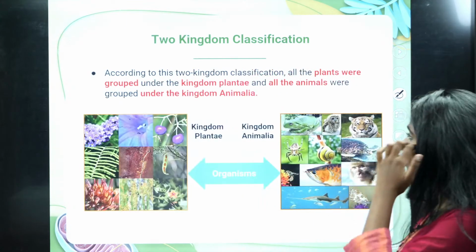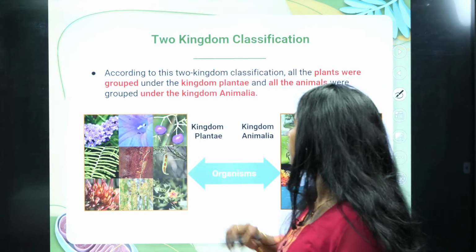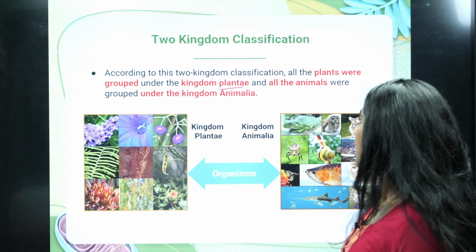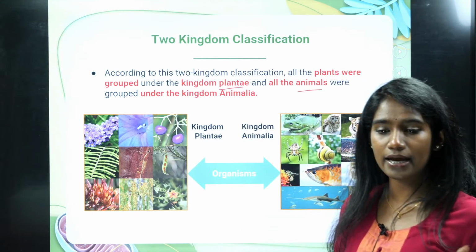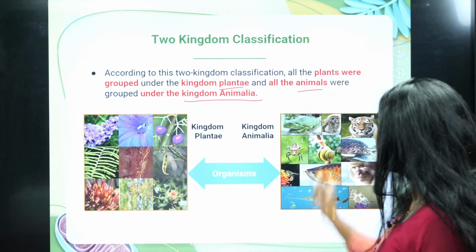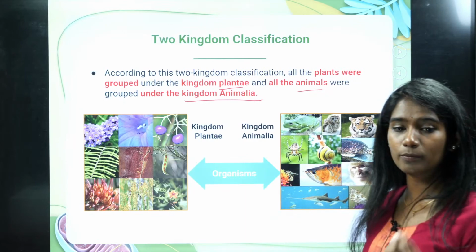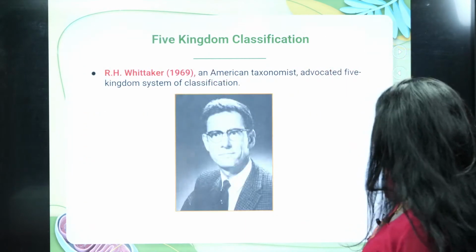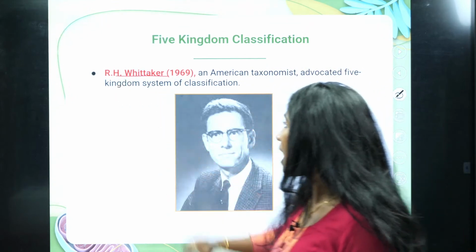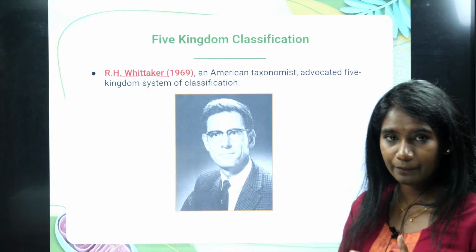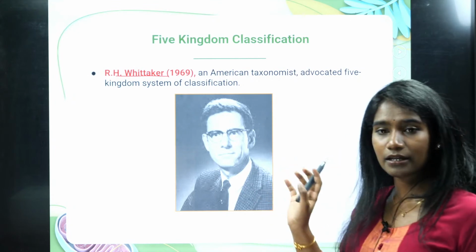Okay, fine. So according to two kingdom classification, all the plants were grouped under kingdom Plantae, and all the animals were grouped under kingdom Animalia. Okay, fine. And then R.H. Whittaker is the one who proposed five kingdom classification, and this is widely accepted even today.